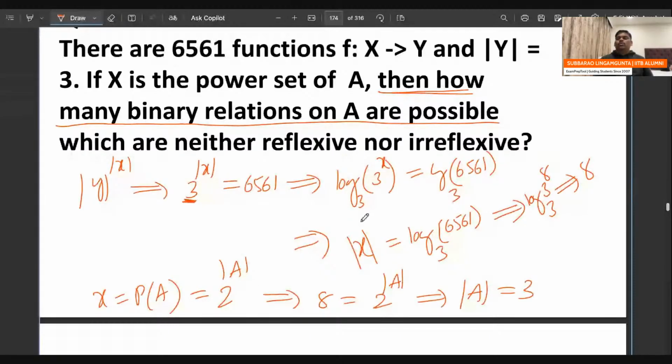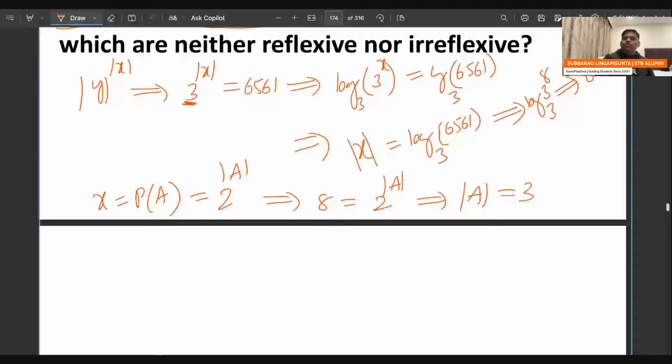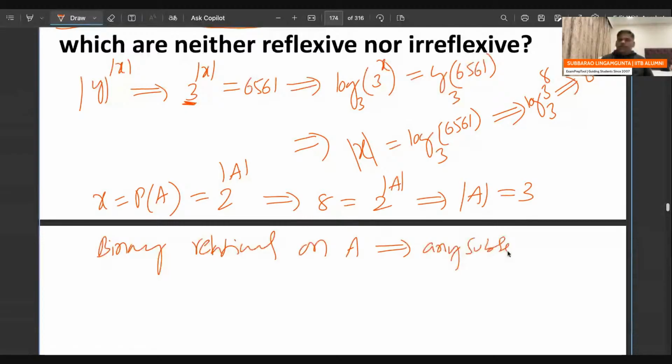So remember, A has size 3. A binary relation on A is nothing but, as everyone knows, any subset of A cross A. So how many are possible? Any subset of A cross A.